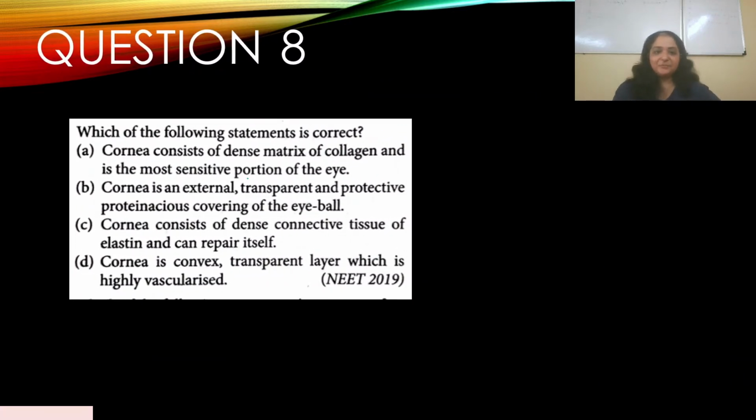Question number 8. Which of the following statements is correct? This appeared in NEET 2019. A. Cornea consists of dense matrix of collagen and is the most sensitive portion of the eye. B. Cornea is an external, transparent and protective proteinaceous covering of the eyeball. C. Cornea consists of dense connective tissue of elastin and can repair itself. D. Cornea is a convex, transparent layer which is highly vascularized. So you have to find the correct statement. In this case, A is the right answer: cornea consists of dense matrix of collagen and is the most sensitive portion of the eye. Answer is A. Let's go to the discussion.